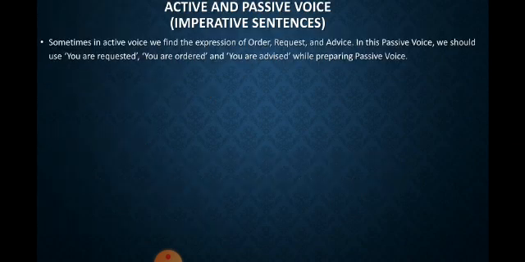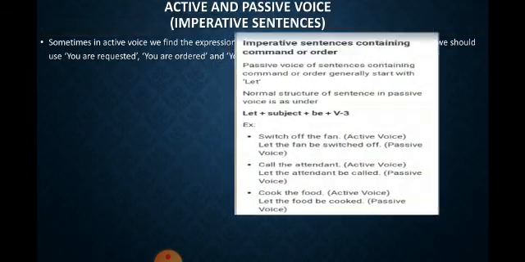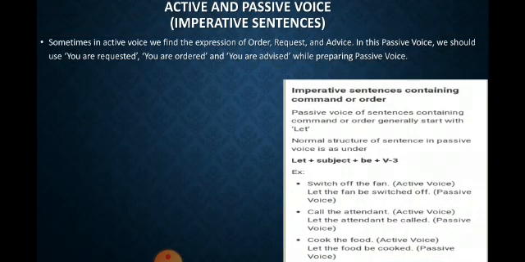Now come to the active and passive voice of imperative sentences. Sometimes in active voice we find the expression of order, request and advice. In passive voice we should use you are requested, you are ordered and you are advised while preparing passive voice. Now see imperative sentences containing command or order.